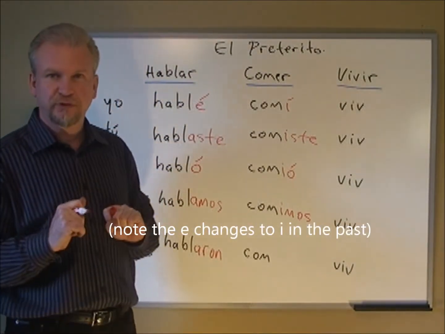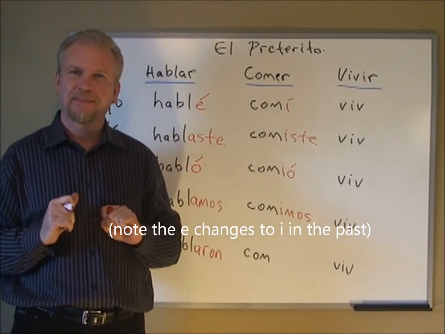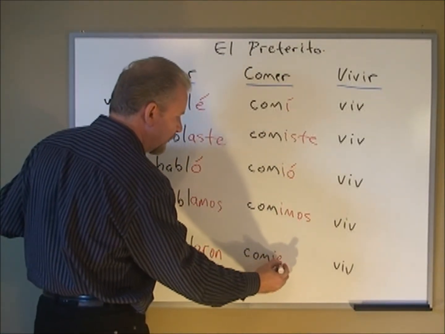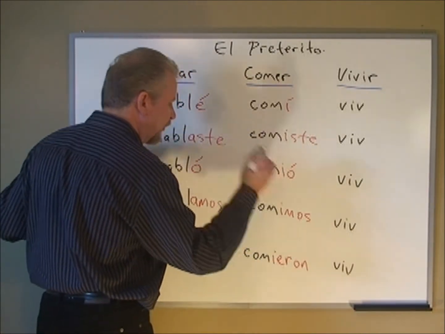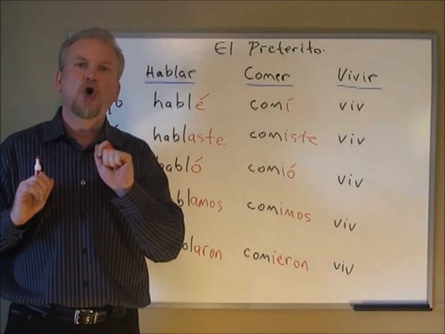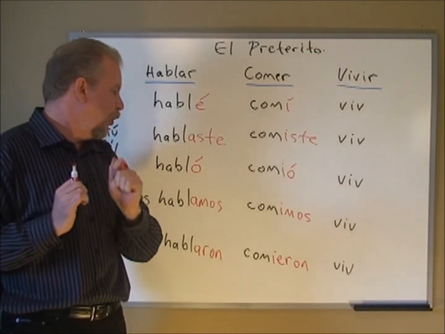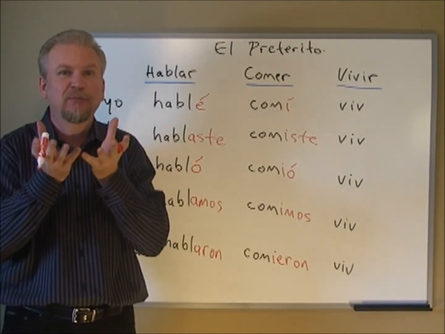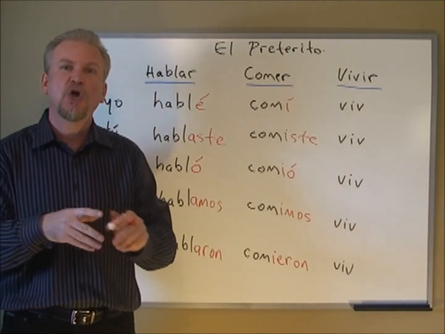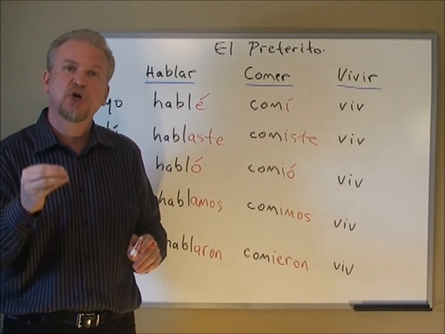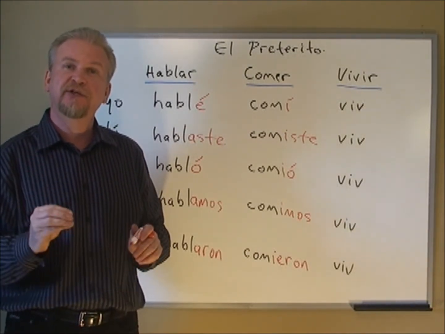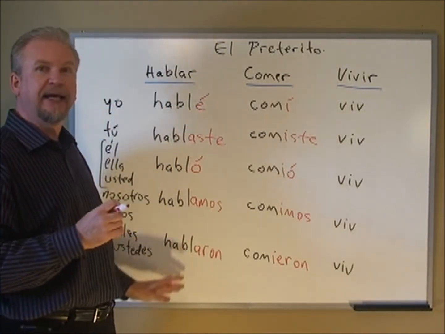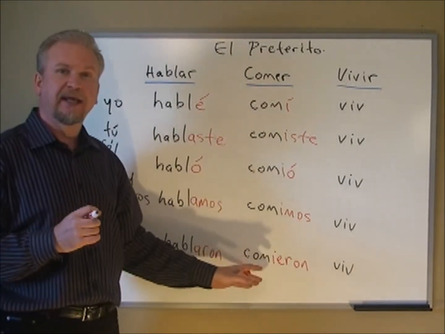The nosotros form. Nosotros comimos. We ate. And the plural form, ellos, ellas y ustedes. This is tricky. We've got a whole mouthful of vowels here. Ellos comieron. O, I, E, O. Four vowels, and you must pronounce them all. Remember, keep your mouth open in pronouncing Spanish. Comieron. Ellos comieron. They ate. Ustedes comieron. You ate.